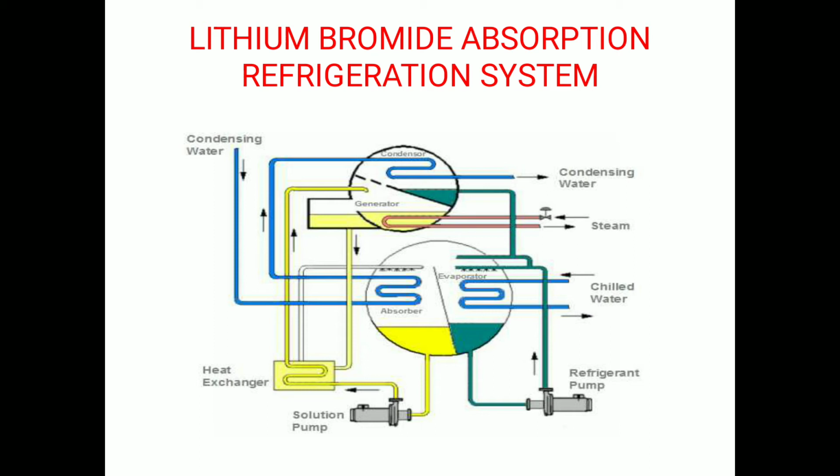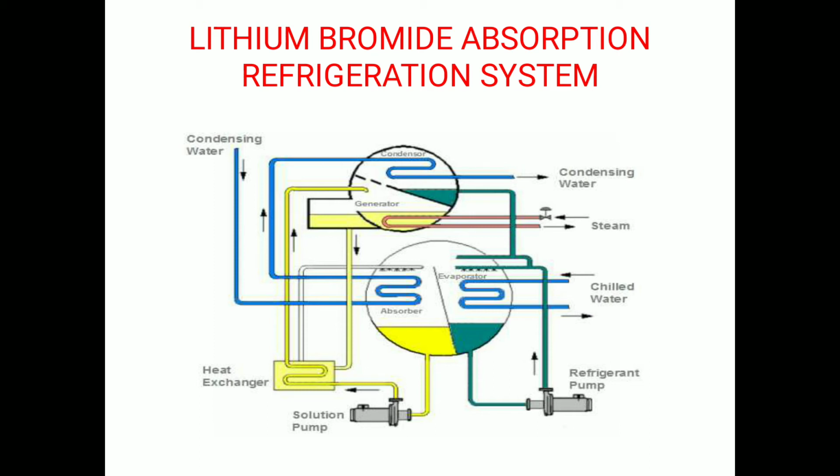As already discussed, the weak solution of lithium bromide from the absorber to the generator is also passed through the heat exchanger. This solution gets heat from the strong solution in the heat exchanger, thus reducing the quantity of steam required to heat the weak solution in the generator. The pressure difference between the generator and the absorber and the gravity due to the height difference between the two cells is utilized to create the pressure for the spray also.